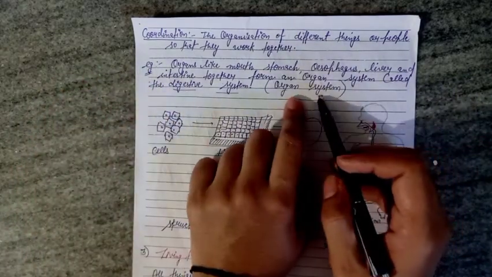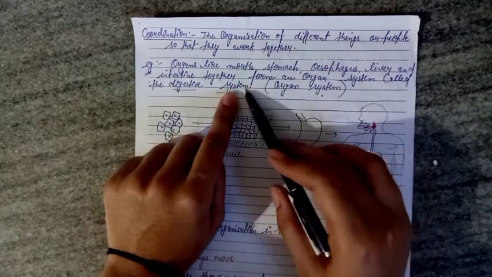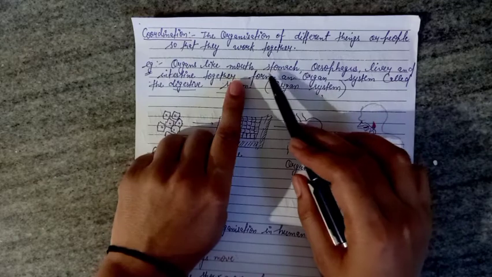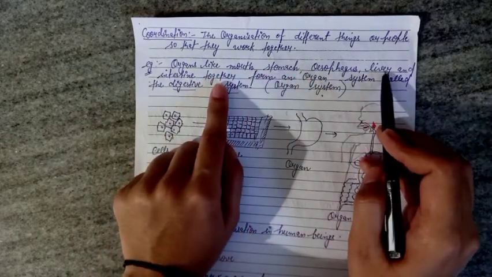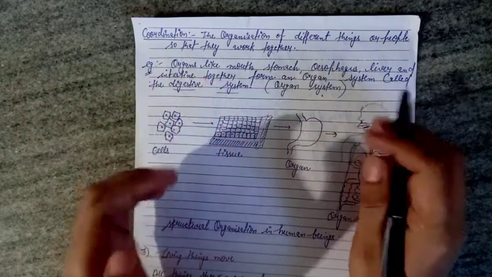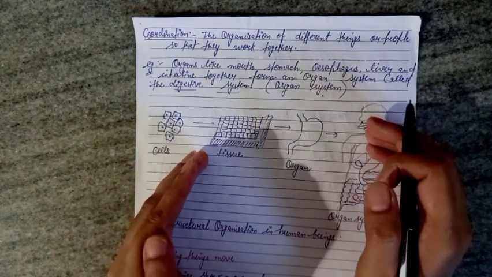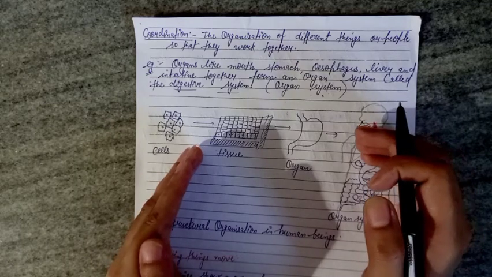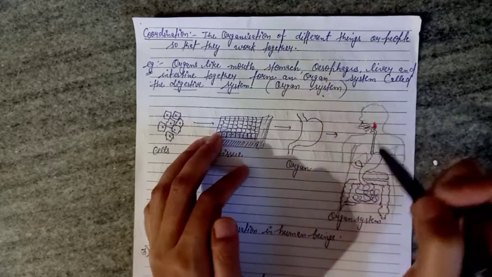The organs of the digestive system are the mouth, stomach, esophagus, liver and intestine, and they all work together, or we can say they work together in coordination with each other. Their activities and functions are controlled by each other.